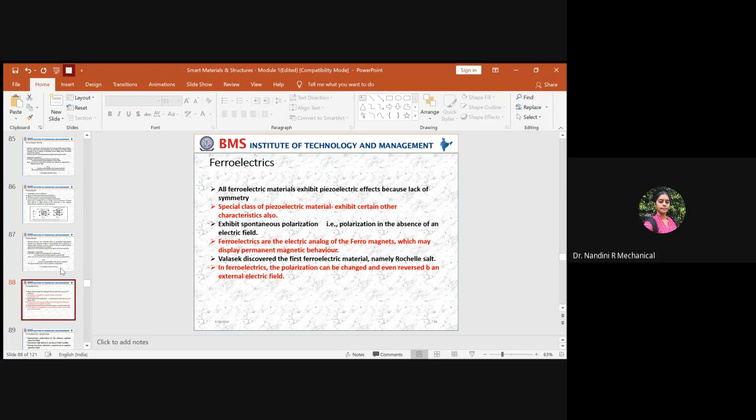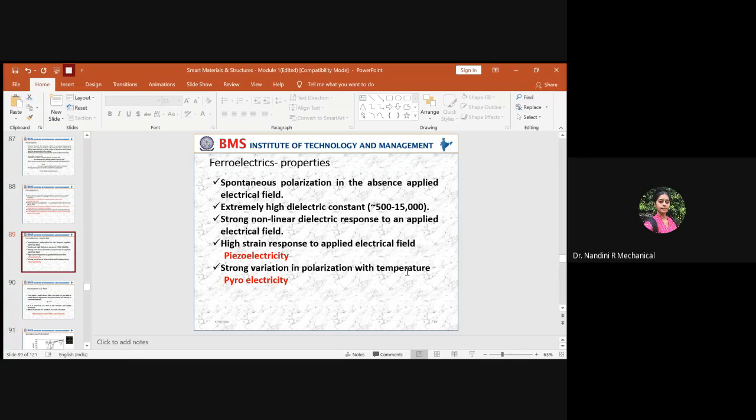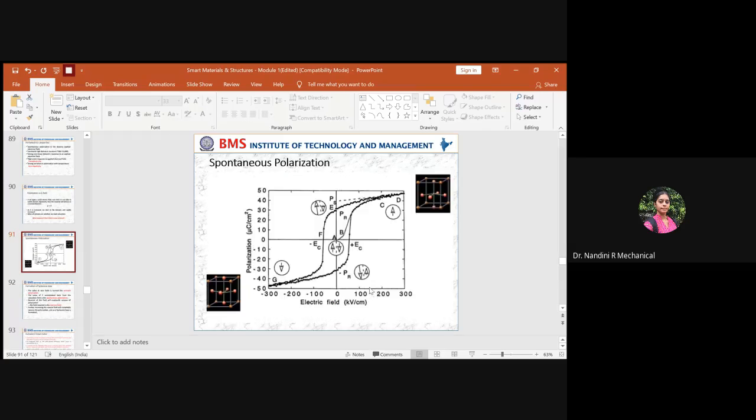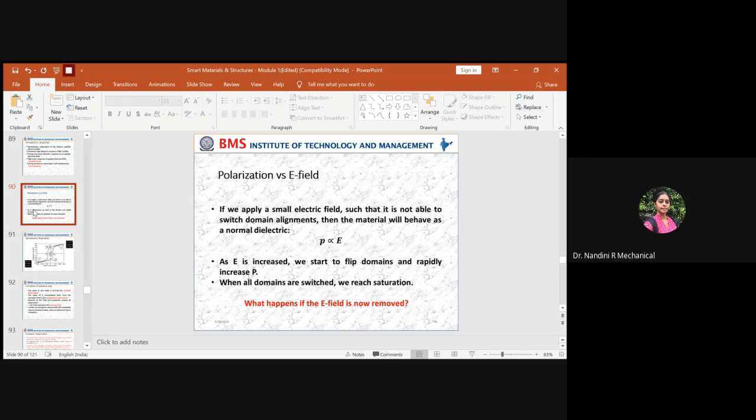Ferroelectric is nothing but a class of material which helps in achieving spontaneous polarization when an electric field is applied. We also discussed all the characteristics of ferroelectricity, and we dealt with the hysteresis loop. In the hysteresis loop, you have the spontaneous polarization, remnant polarization, and coercive field. Please go through yesterday's recording and you will understand in depth. I will not be able to repeat it again.